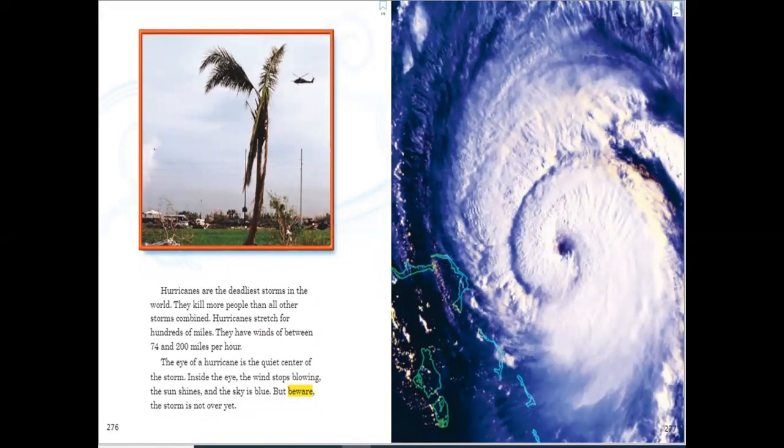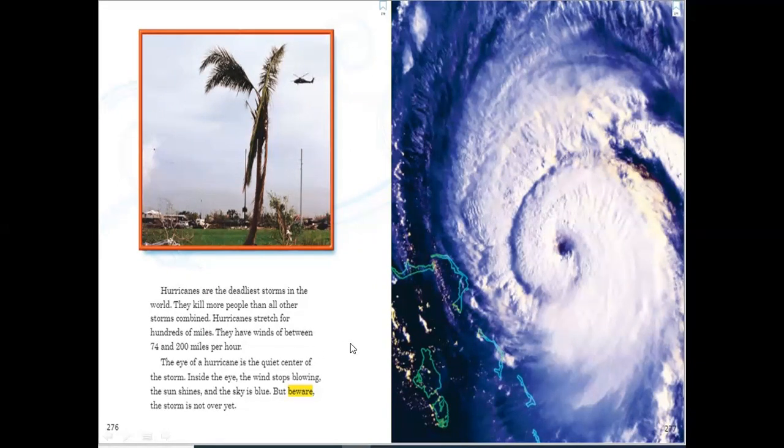Hurricanes are the deadliest storms in the world. They kill more people than all other storms combined. Hurricanes stretch for hundreds of miles. They have winds between 74 and 200 miles per hour. So here we're having a picture of a hurricane, and it's so strong, by the way. It hit everything and it killed a lot of people every year.